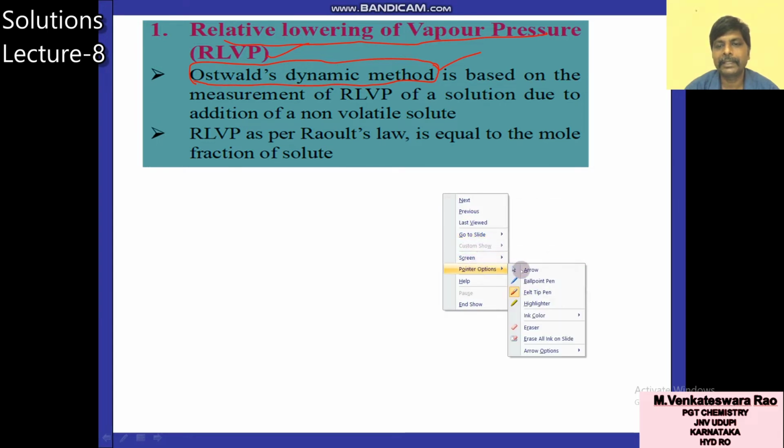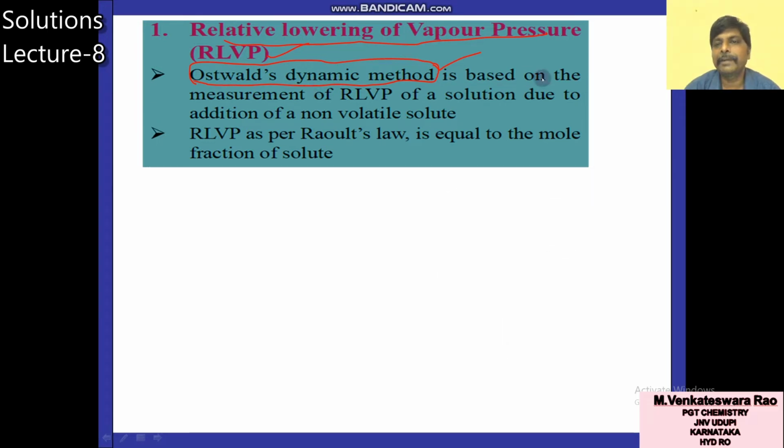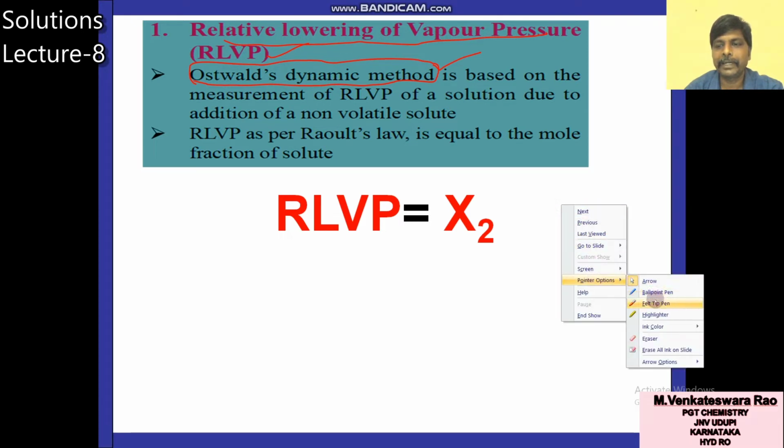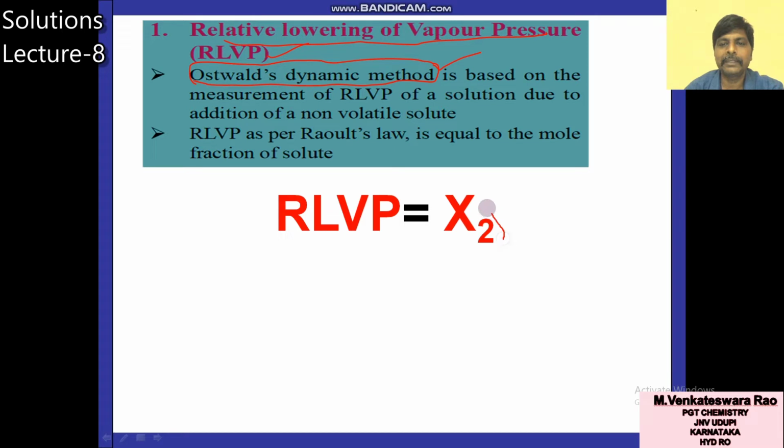It is based on the measurement of relative lowering of vapor pressure of a solution due to addition of non-volatile solute. As per Raoult's law, relative lowering of vapor pressure is equal to the mole fraction of solute. In the previous class, I explained this. At a particular temperature, RLVP is equal to X2.